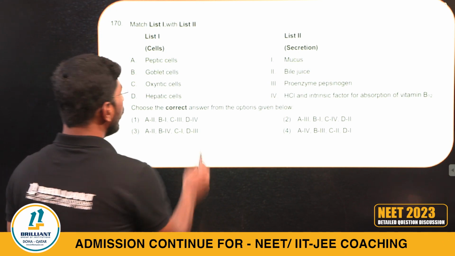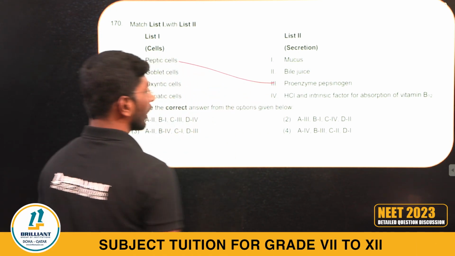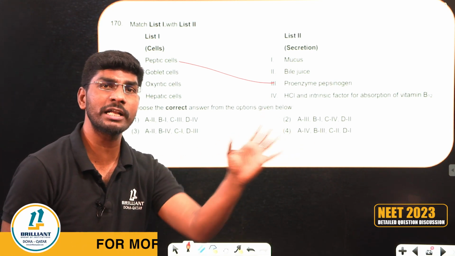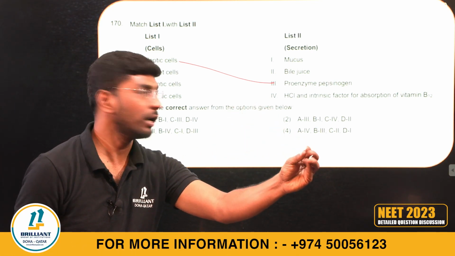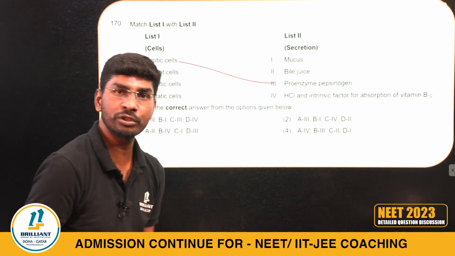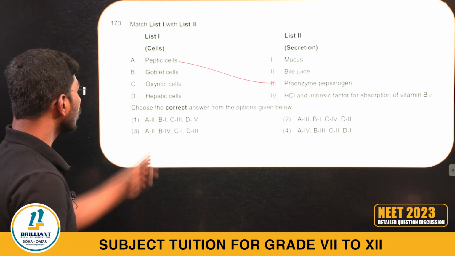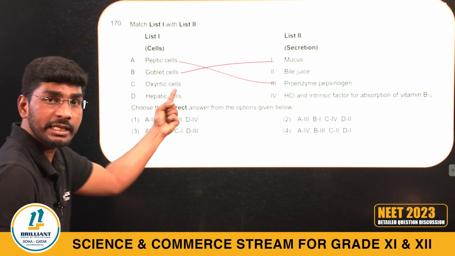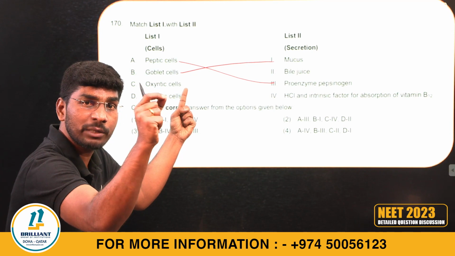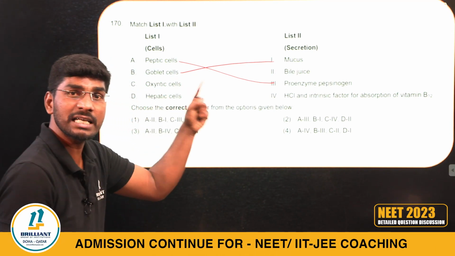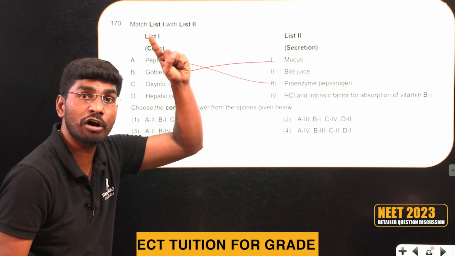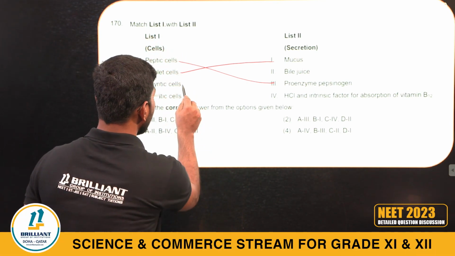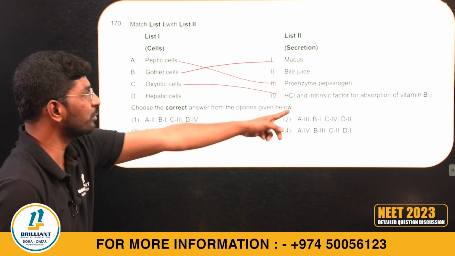Peptic cells secrete proenzymes, or pepsinogen, inactivated enzymes. Goblet cells secrete mucus. Oxyntic cells, do you remember? Oxyntic cells secrete HCl and also gastric intrinsic factor, which helps in absorption of vitamin B12.